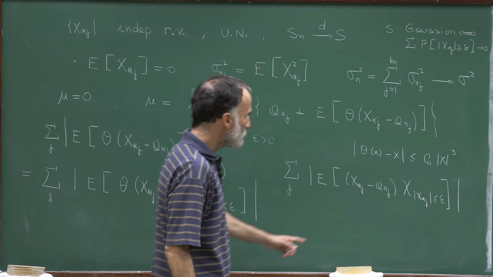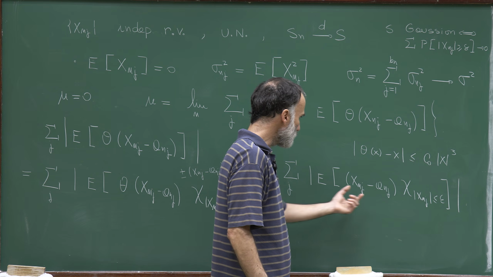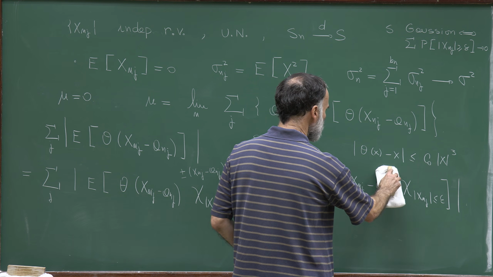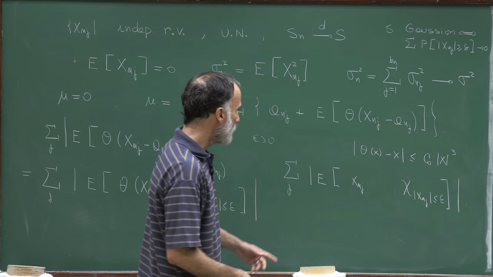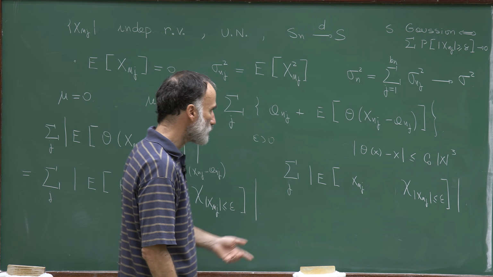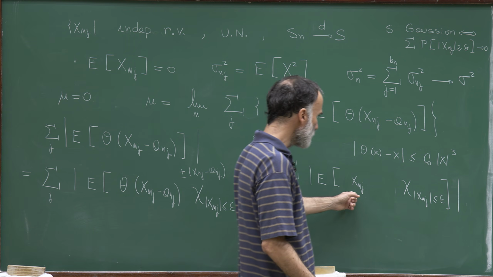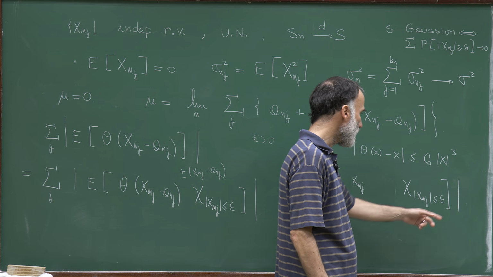Well, there is one piece which we already estimated. We have seen that the sum of the absolute values of a_{n,j} converges to 0. So this takes care of this piece. And now we have to estimate this expression. But this expression is exactly what is a_{n,j}, where instead of 1, we have an epsilon.